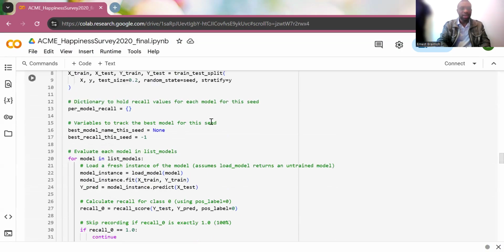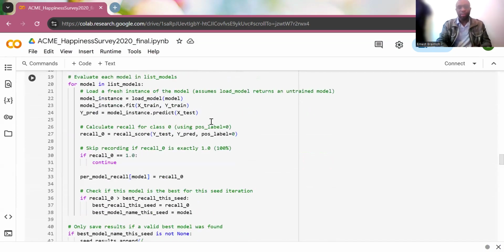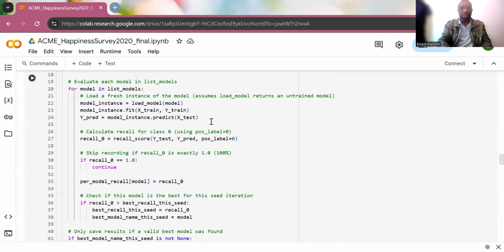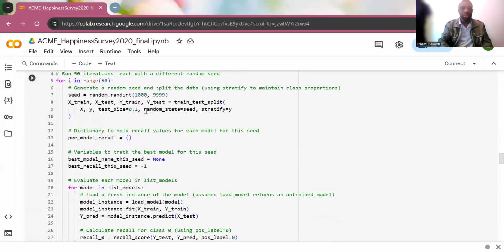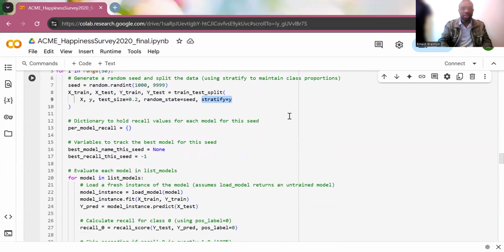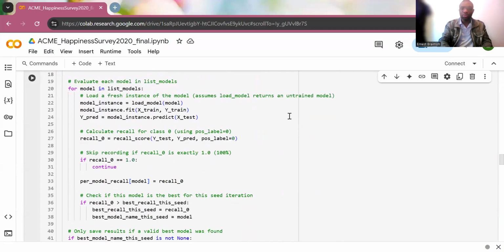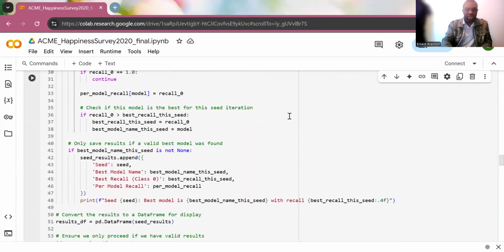Right there, I ran them through the data set again, this time using the seed, as you can see, my random seed, making sure that the target variable remains the same in terms of it being split, so that the accuracy we get will be valid.